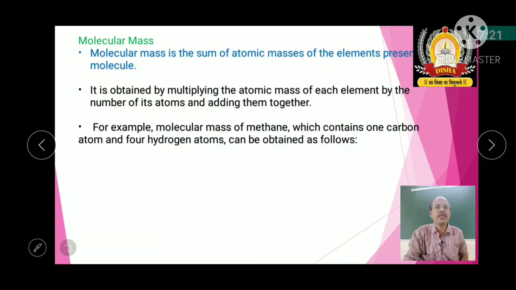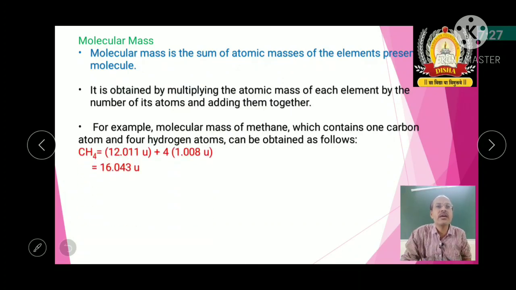Methane is CH4, one carbon atom and 4 hydrogen atoms. Carbon is 12.011, only one carbon atom, plus 4 hydrogen atoms, each having 1.008. Totally it is 16.043 unified mass, so we can take it as 16.